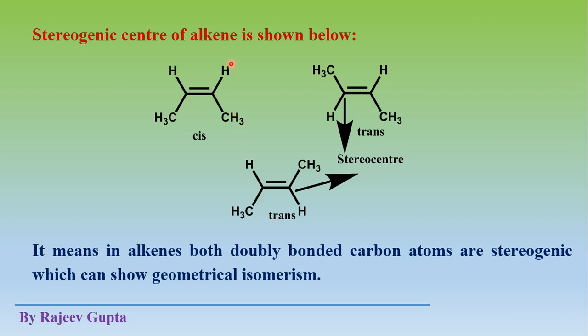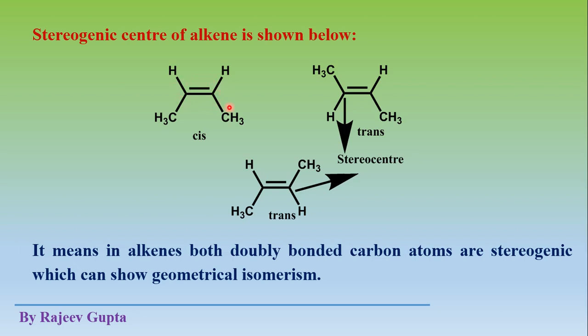Now if you interchange this hydrogen with this, then you will get again trans. So both these carbon atoms which are doubly bonded are stereocenters here. So if one carbon atom is stereogenic in alkene, then its doubly bonded second carbon atom will also be a stereogenic center.